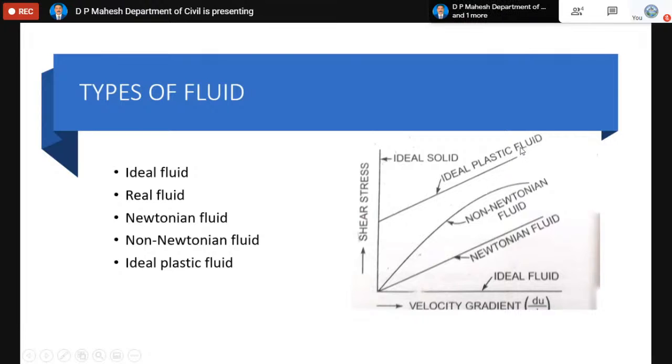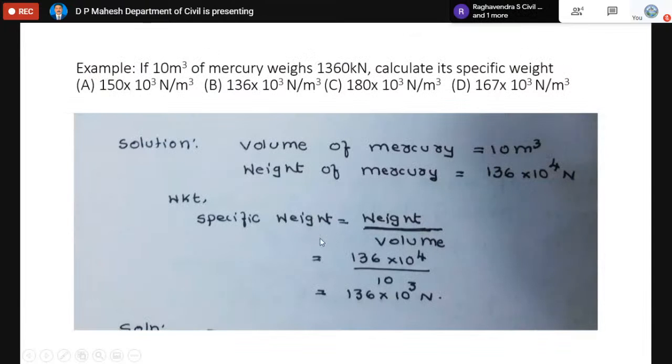An ideal plastic fluid is one which needs a shear stress more than the yield value, and after that, the shear stress is proportional to the velocity gradient. You can look at the difference between the Newtonian fluid and the ideal plastic fluid. Though they look the same, the Newtonian fluid originates from the origin itself, whereas the ideal plastic fluid has got some yield value.